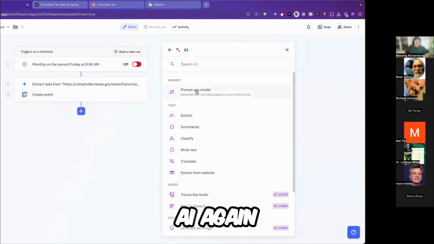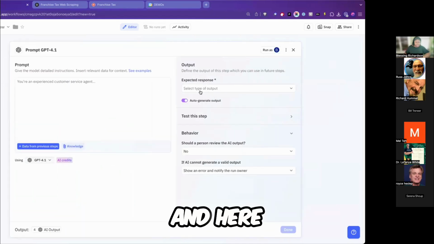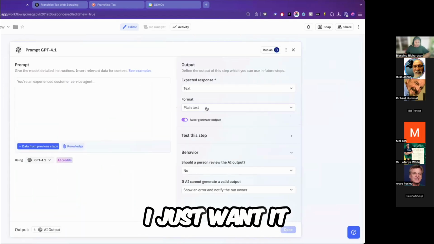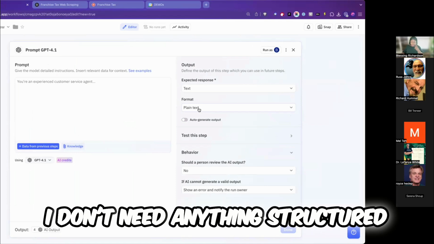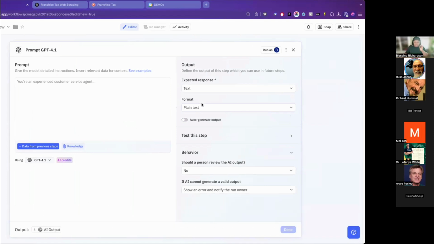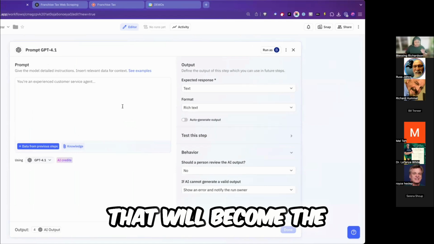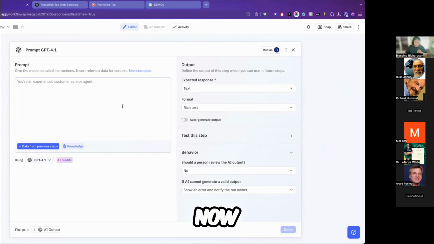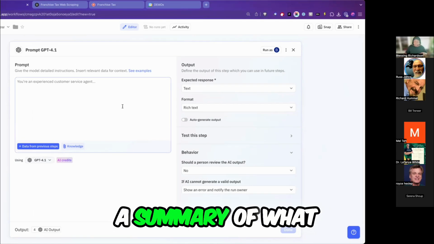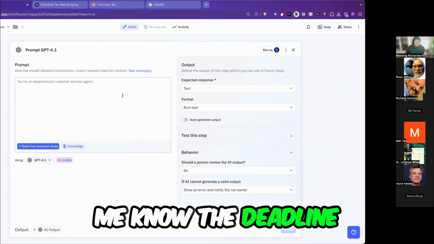I'm going to use AI again. I'm going to prompt it. And here, I just want it to give me a text response. I don't need anything structured, just a text response that will become the body of the email. Now, what I want is a summary of what it found and letting me know the deadline.